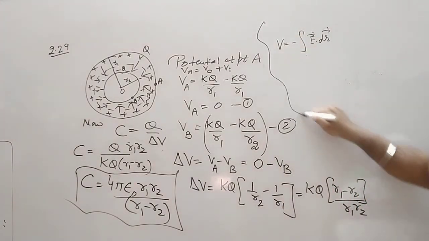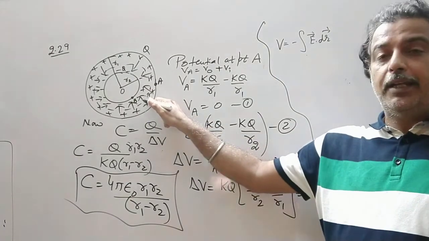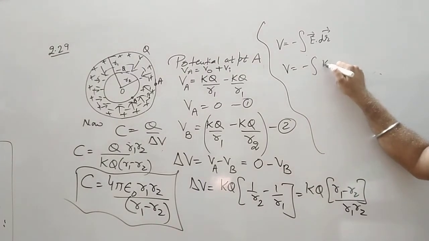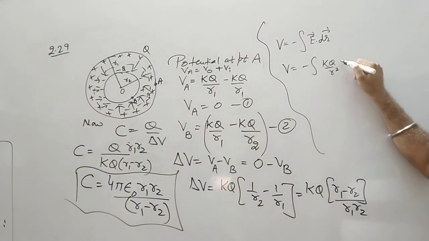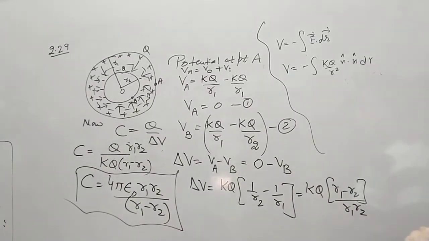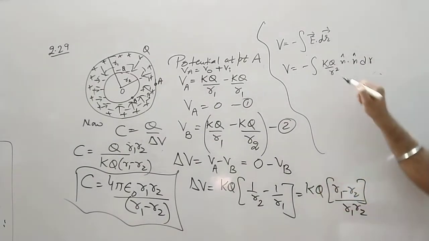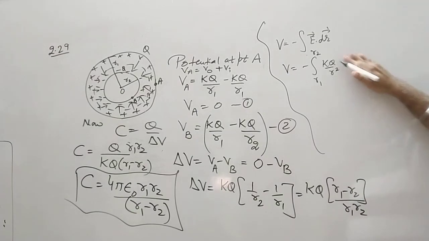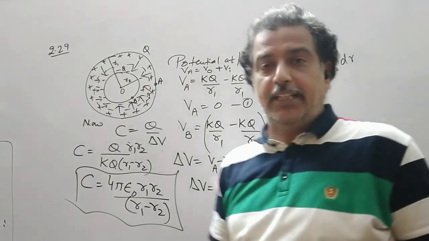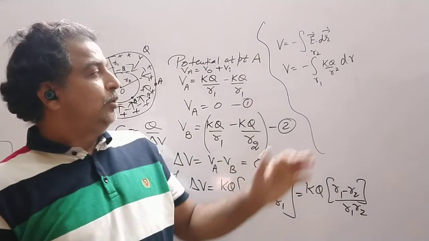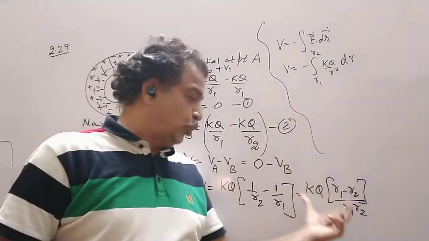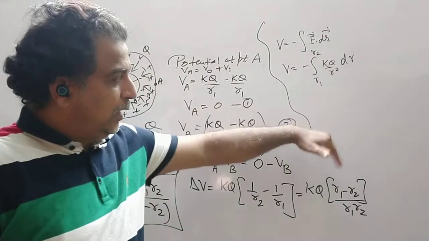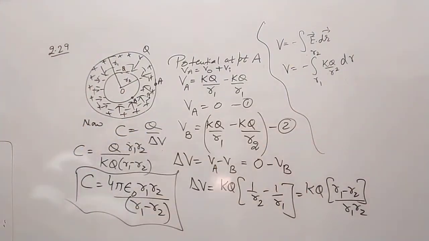Also, if I have to do this method, I consider a point P, its distance is R, so I can write V is equal to minus integral of KQ upon R square, then n cap dot n cap dr. Then I do the integration from R1 to R2. So it becomes KQ upon R square dr. 1 upon R square integration is minus 1 by R. You substitute final minus initial like this. You should arrive at this formula. So I am leaving this as an exercise. Otherwise someday we will come to this point also.